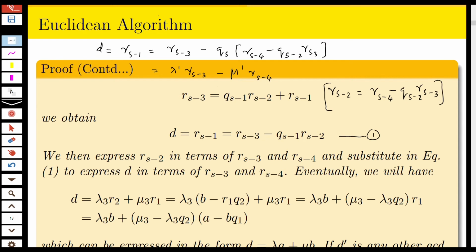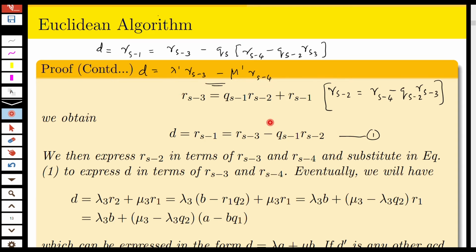So you can express D in terms of Rs minus 3 and Rs minus 4. Then we can express Rs minus 2 in terms of Rs minus 3 and Rs minus 4 and substitute in the equation to express D in terms of Rs minus 3 and Rs minus 4.